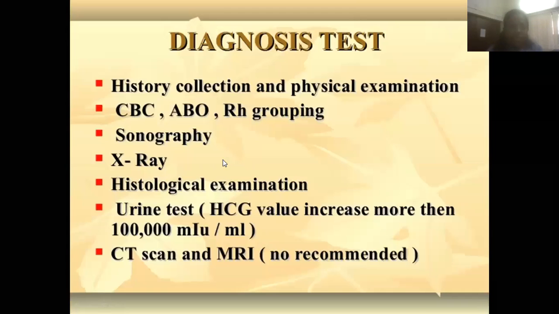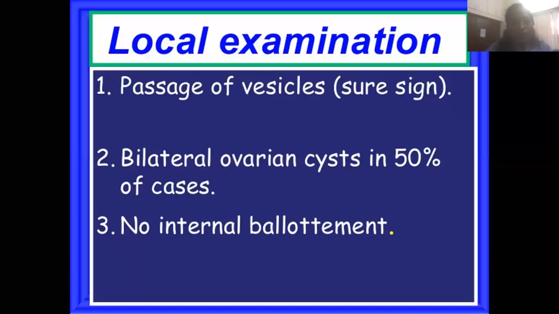Now, if we are saying grape-like structure, we have to do the investigation. First and most important is proper history taking, asking the history for amenorrhea, then proper physical examination, that is per abdominal and per vaginal examination. On per abdominal examination, the patient says she is having amenorrhea, but you do not feel the fetal part and you are not able to hear the heart sound. And on per vaginal examination, there is a clear cut sign of the passage of vesicles.